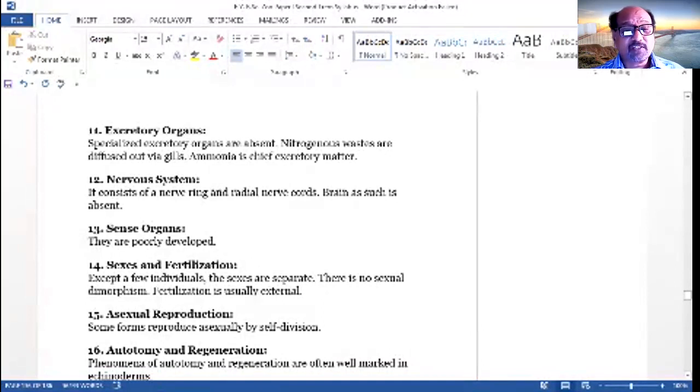Nervous system: it consists of the nerve ring and the radial nerve cords; a brain as such is absent. Sense organs are poorly developed.